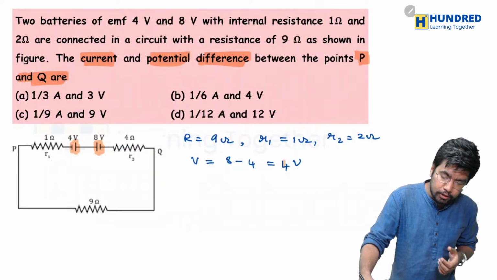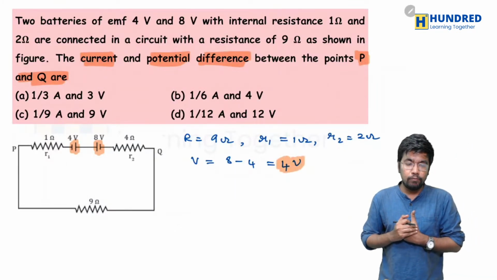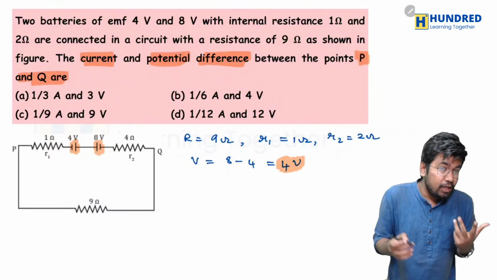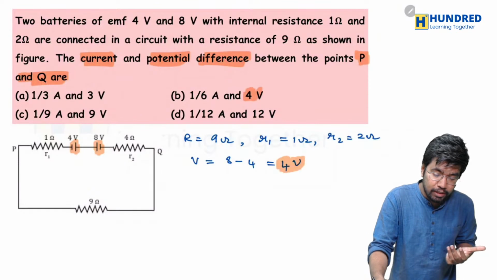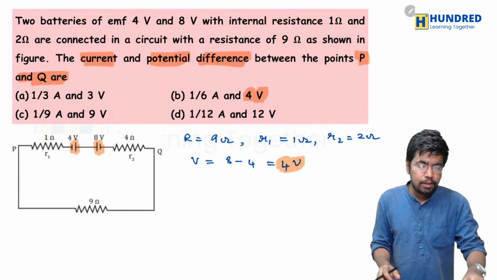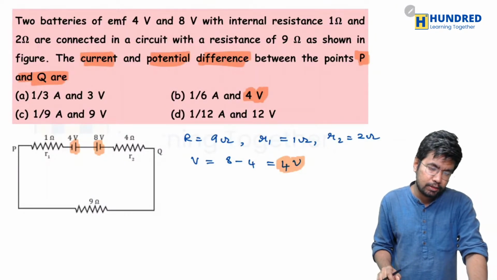And you already found the potential difference between P and Q, which is equal to what? Well, which is equal to 4 volts, right? We have found it as what? 4 volts. If you just check this alone, you can see that only in one option there is 4 volt. In no other option there is 4 volt. So from this itself, actually you have to predict it, right?